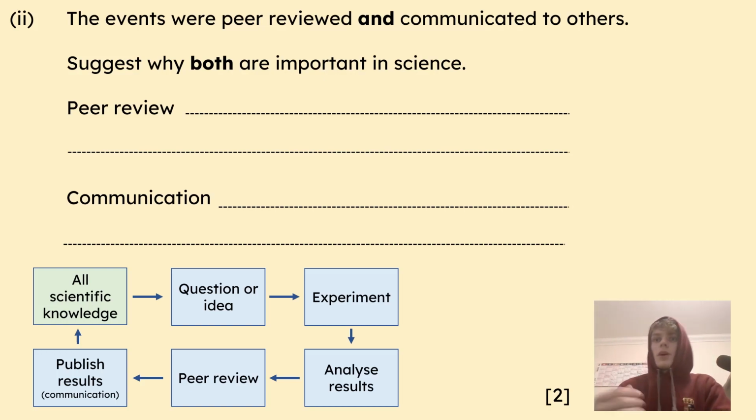So people can learn from what you did, check it, do the experiment themselves, or even come up with a new question about the idea you had. So pause now, improve the answer that you just made, and then I'll show you how I would try and answer it.